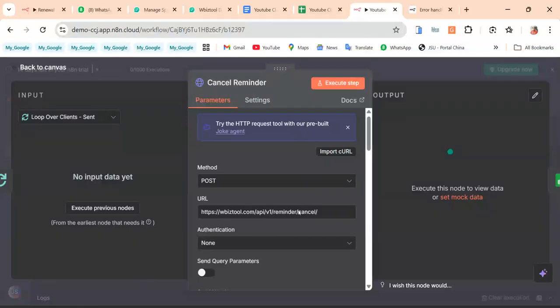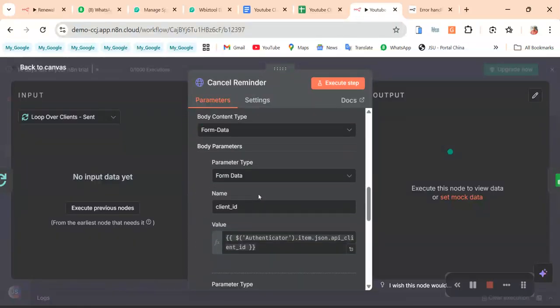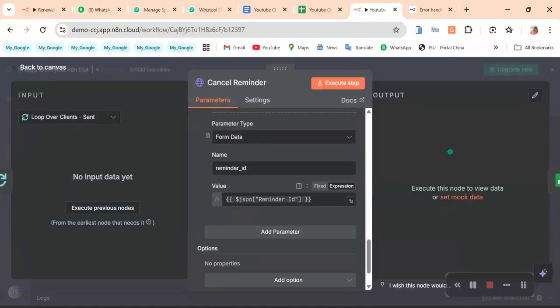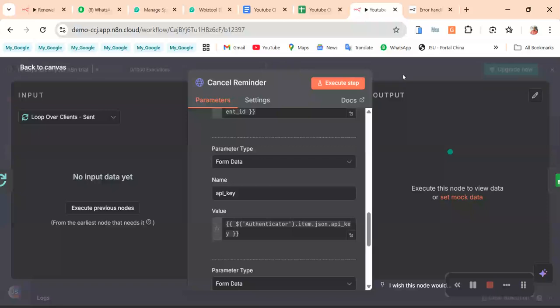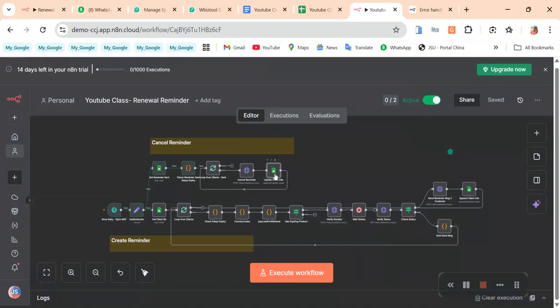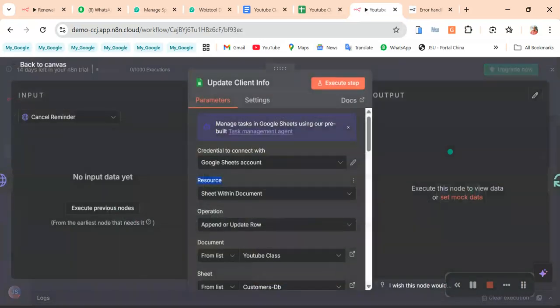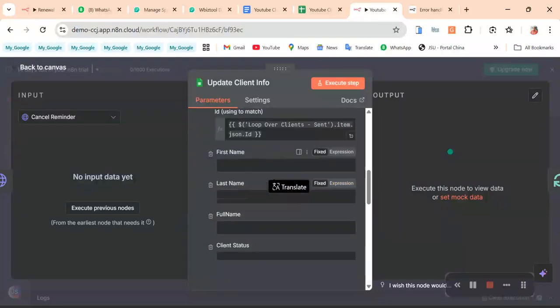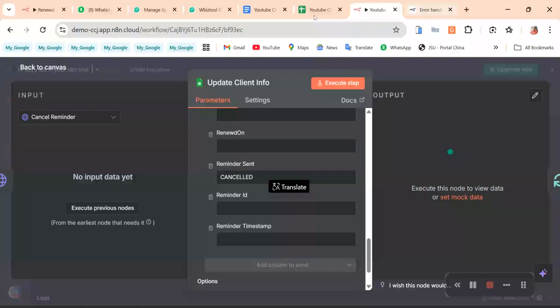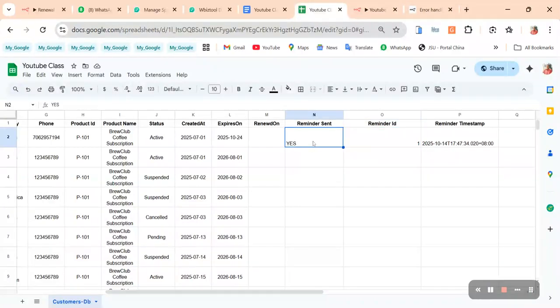Already we have the reminder ID here. We pick it up and use it. Our client ID we are getting from Authenticator, and the API key from Authenticator. The reminder ID we get from the sheet, and we cancel it. After it, the next thing for us to do is to update our sheet again, because we can't leave it at yes. We have to leave it at cancelled. So we just go to our sheets, and the reminder sent here, from yes, will now become cancelled.